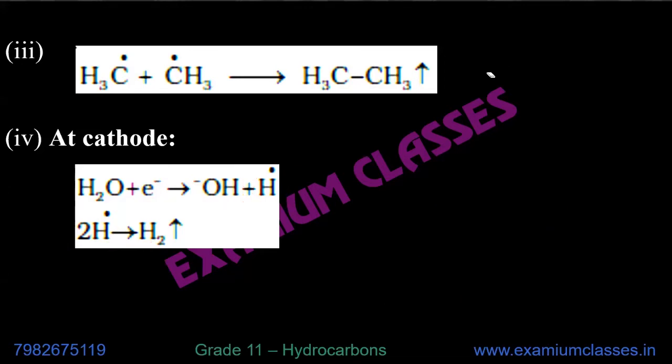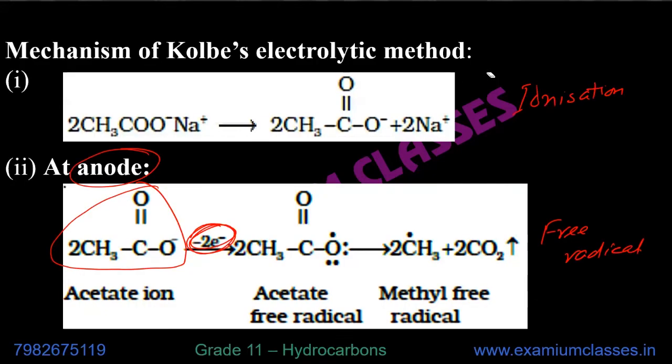So reactions you can write down, and you should write down because this question is very much popular with your teachers that explain Kolbe's process or Kolbe's mechanism. So you need to write all these reactions at cathode and anode. If the question is about the mechanism of Kolbe's electrolytic method to produce hydrocarbons or alkanes specifically.